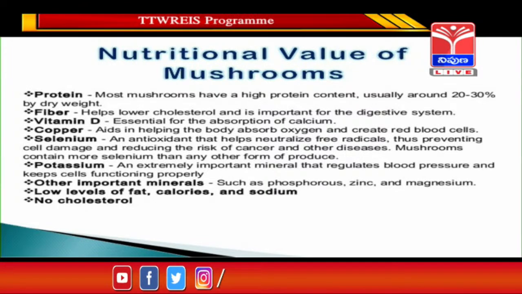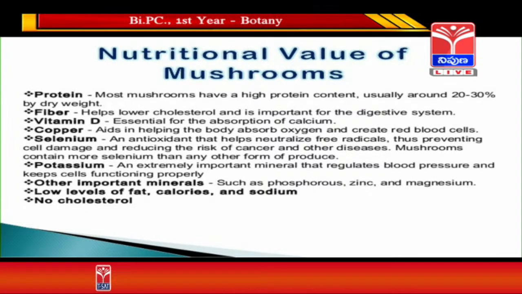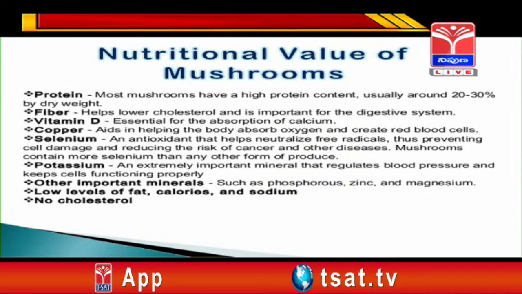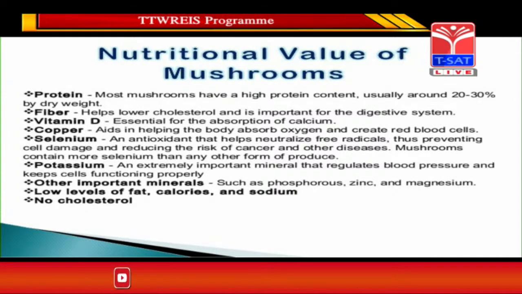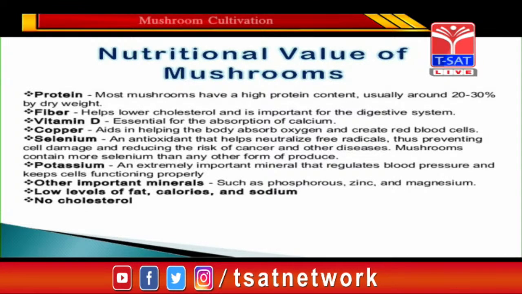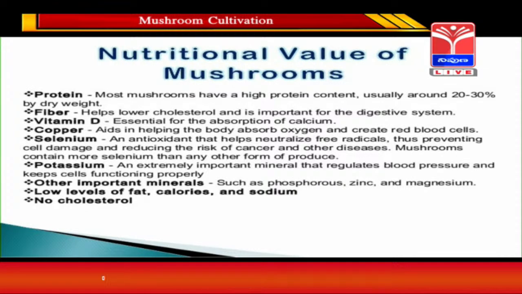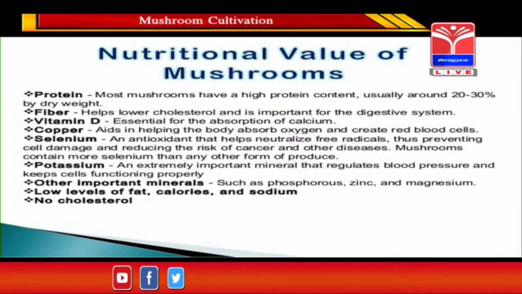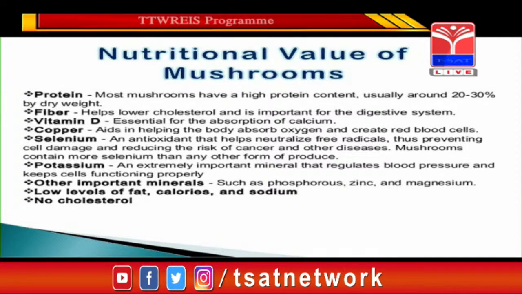And selenium, an antioxidant, helps neutralize free radicals, thus preventing cell damage and reducing the risk of cancer and other diseases. Mushrooms contain more selenium than any other form of produce. Potassium is also present, an extremely important mineral that regulates blood pressure and keeps cells functioning properly. Other important minerals such as phosphorus, zinc and magnesium are also present, along with low levels of fat, calories and sodium.